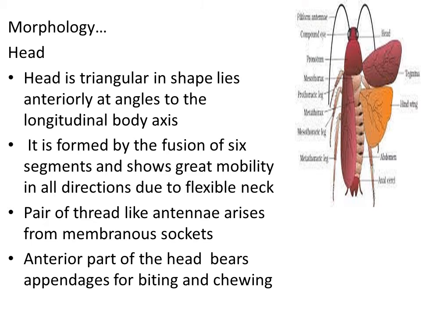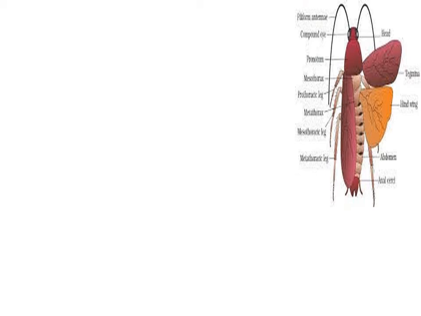We can also see the pair of long thread-like structures called antennae. Antennae help in sensing, that means monitoring, the environment. Then the chewing and biting appendages, that means the mouth parts, are located in the anterior part of the head. The head is followed by one more body part called the thorax.